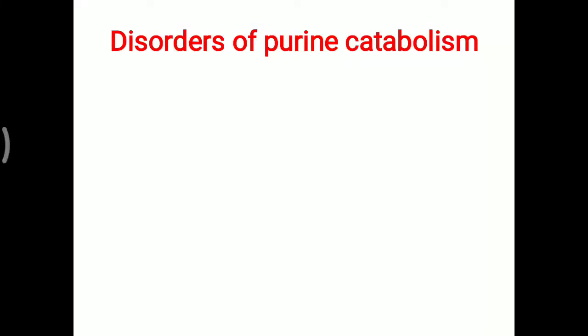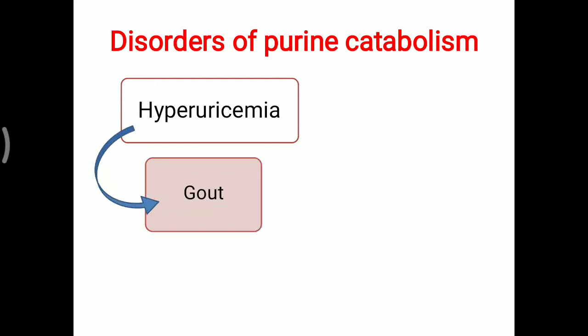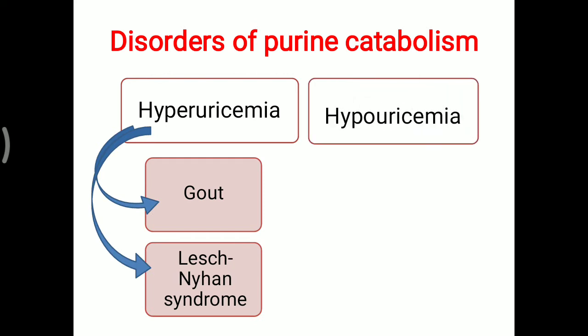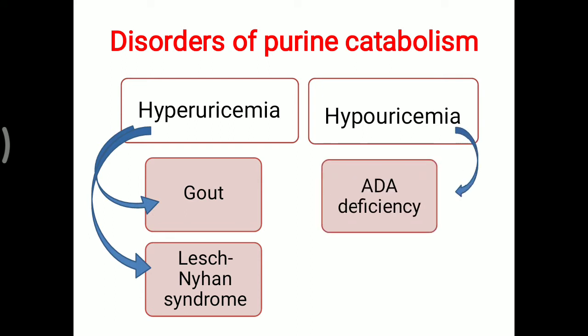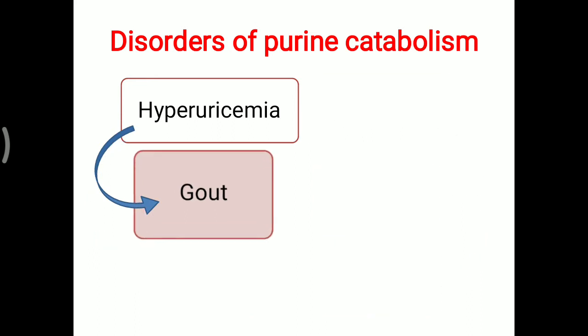Today's topic is about disorders of purine catabolism. The various disorders of purine catabolism include hyperuricemia, which mostly occurs in gout and Lesch-Nyhan syndrome, while another type of disorder is seen in ADA (adenosine deaminase enzyme) deficiency, as well as xanthine oxidase deficiency. The main topic is gout.